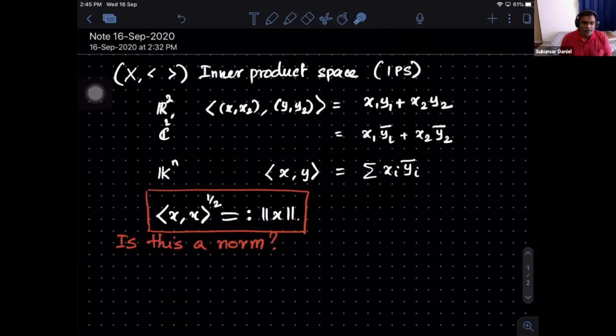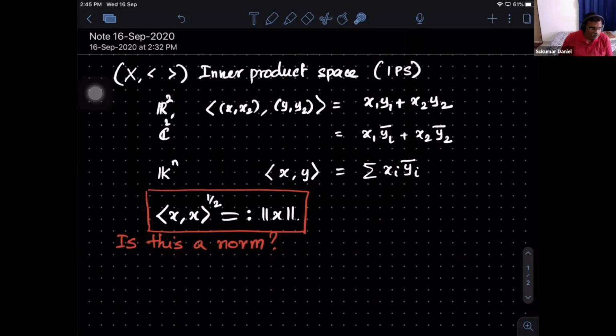Inner product of any element with itself has to be bigger than or equal to 0. And if it is 0, then x has to be 0. And hence, if I say that norm x is 0, the square root of this is 0. And hence, this inner product of x with x itself is 0, and you get x equal to 0. So all the things could be verified very quickly. And one thing remains to check is the triangle inequality.